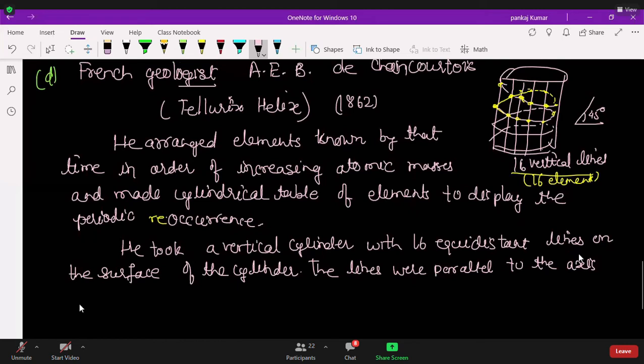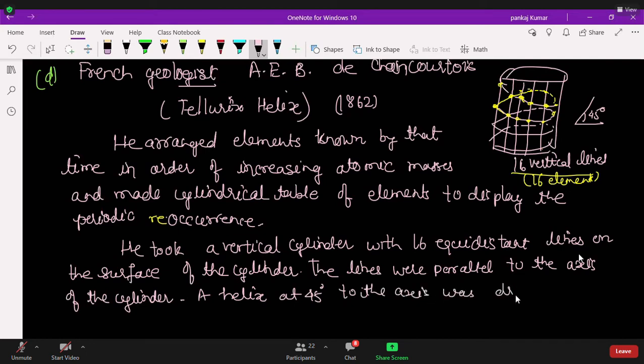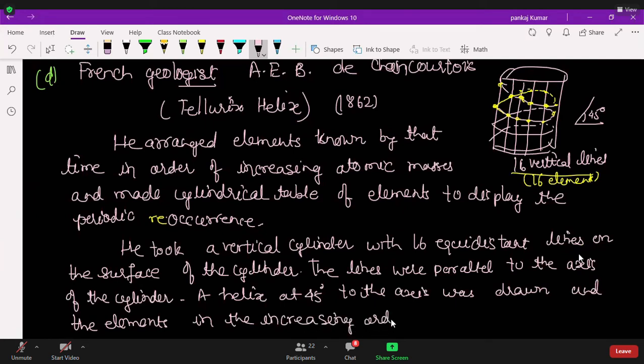To the axis, under a helix at 45 degree, and the elements in increasing order, elements in the increasing order of atomic masses were